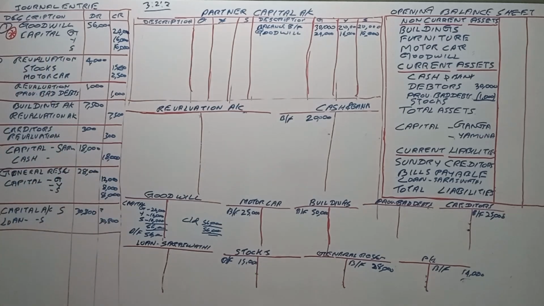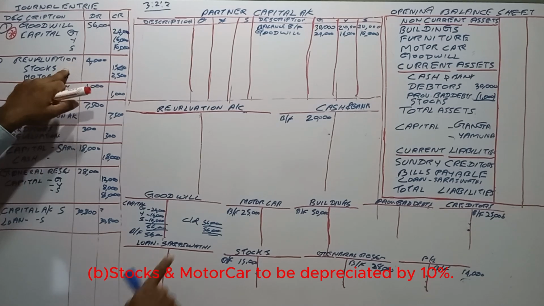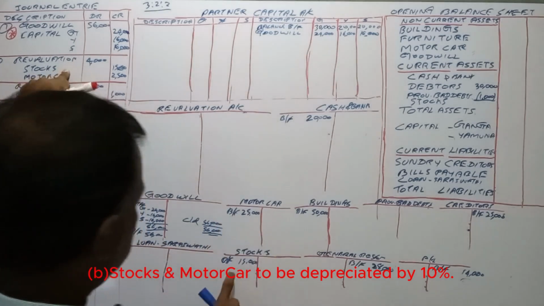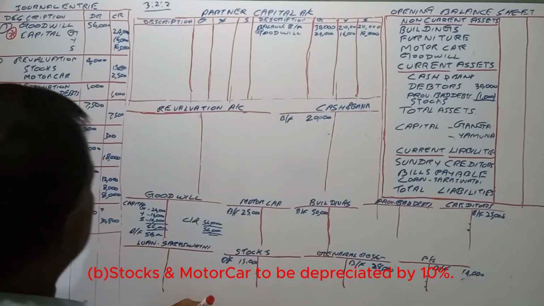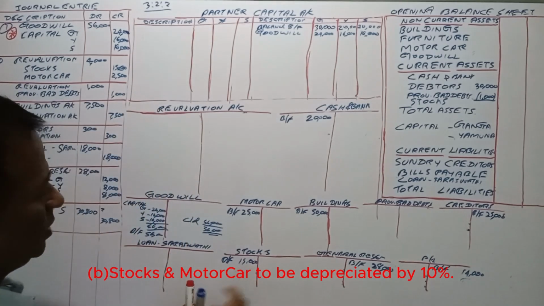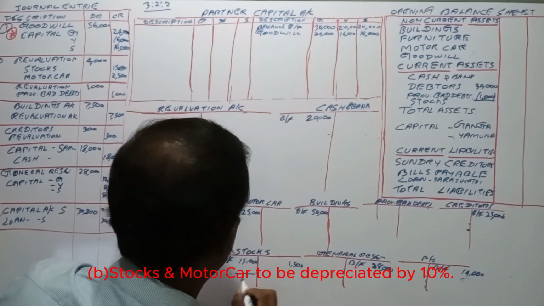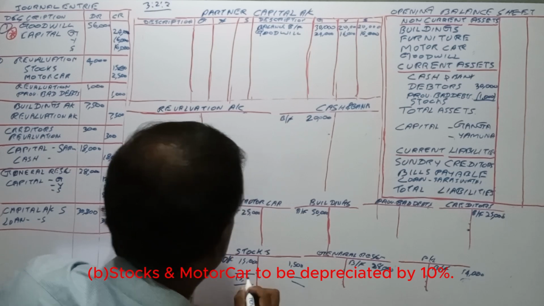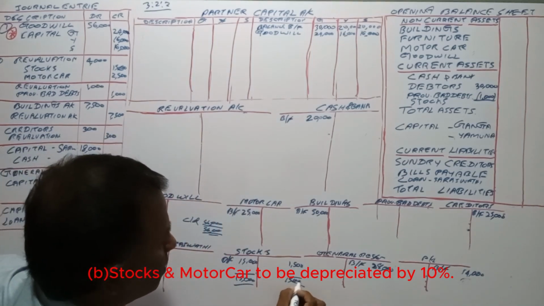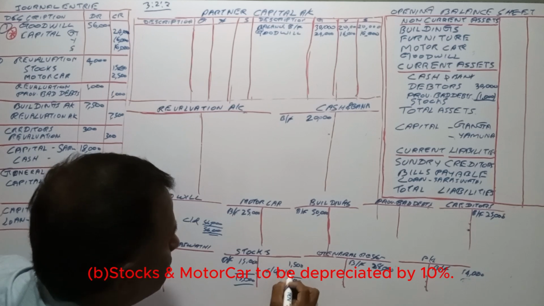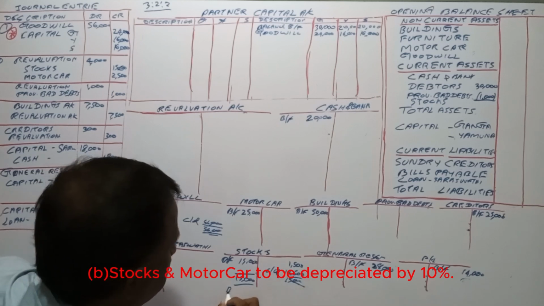And the second one is, they say stocks and motor car to be depreciated by 10%. Stocks, what is the value? Stocks value is 15,000. 10% is 1,500. Then the carrying value is 13,500. Brought forward value is 13,500.